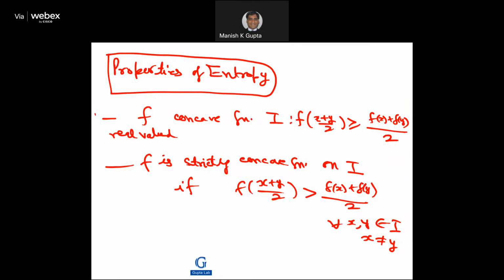Now there are some properties of entropy. Have you heard of concave functions and convex functions, right? I'm just recalling. A function f is concave if f of (x plus y) by 2 is at least (f of x plus f of y) divided by 2. It's strictly concave if equality does not hold, right? This is a fairly straightforward definition of a concave function.